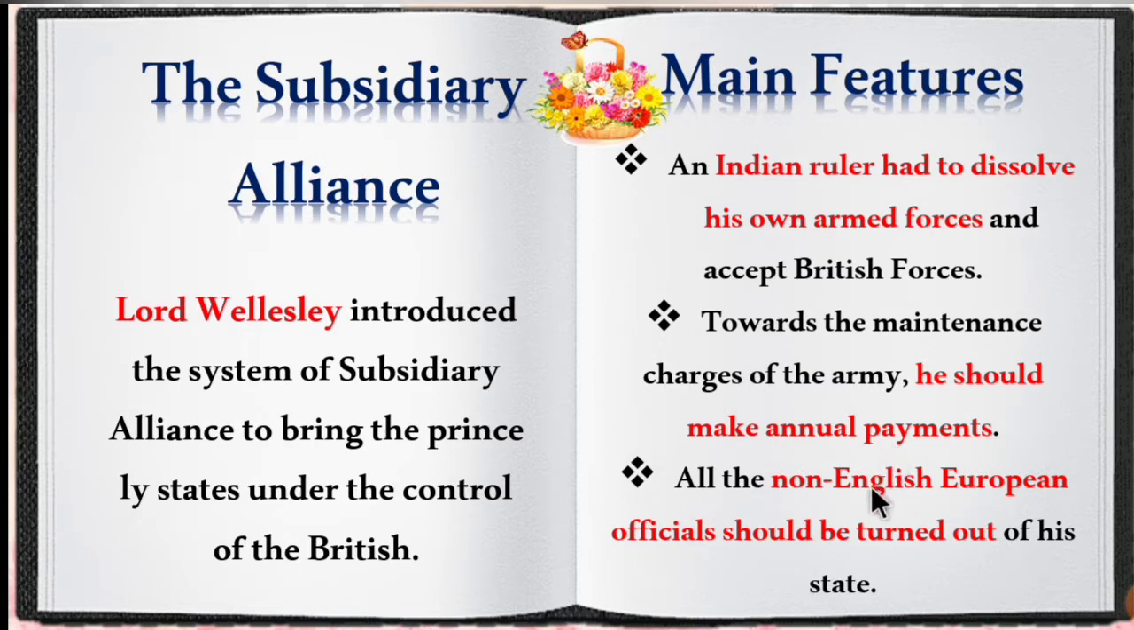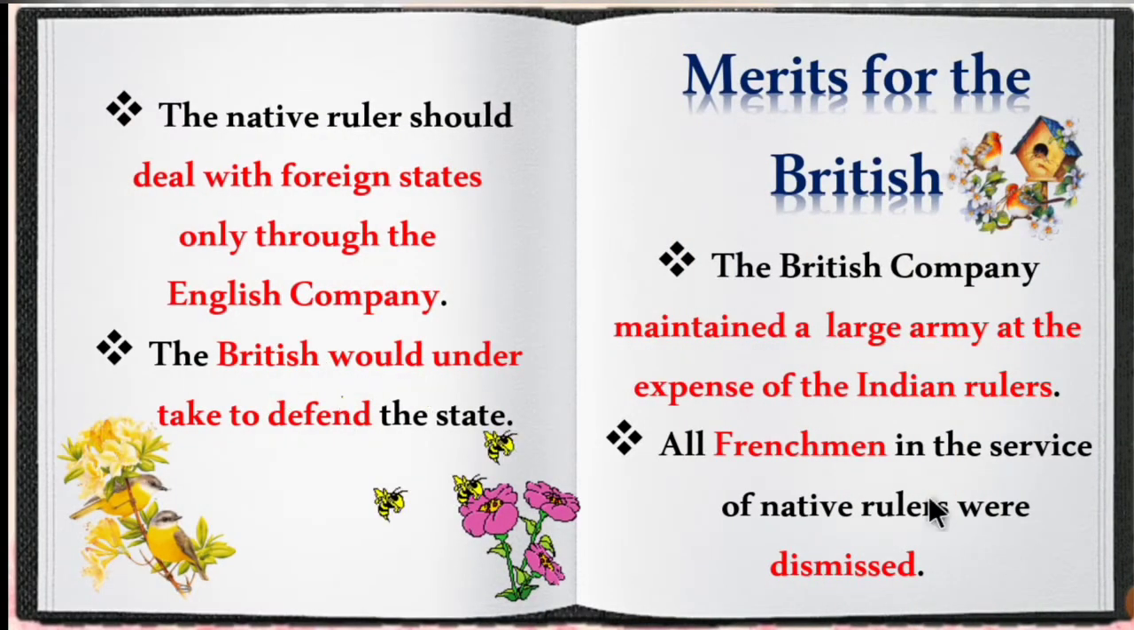Third, all the non-English European officials should be turned out of the state. Non-English means those who do not belong to Britain. The other main feature of this alliance is that the native ruler should deal with foreign states only through the English company. The native ruler is the Indian ruler. For example, for trade and commerce, he has to deal with other countries only under the British order.